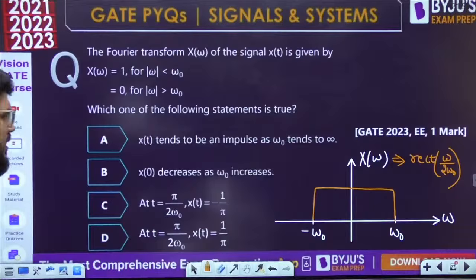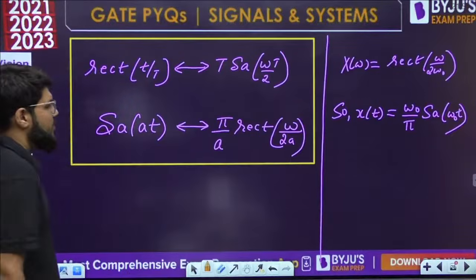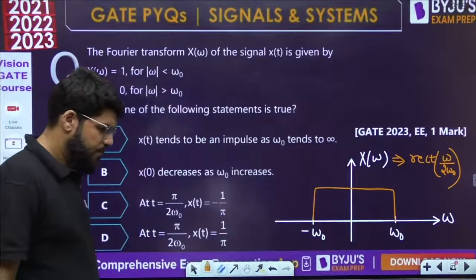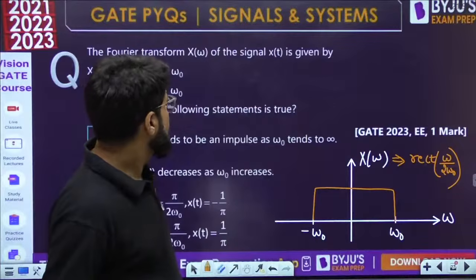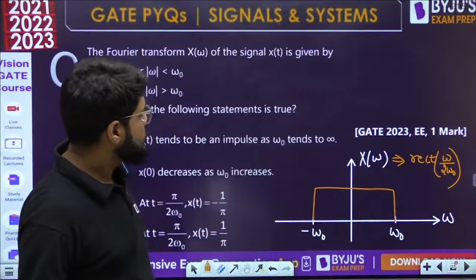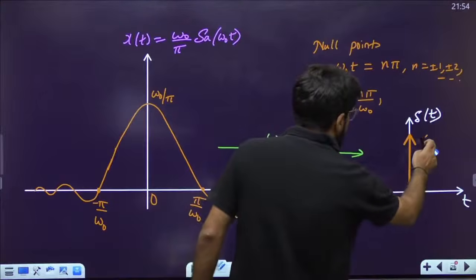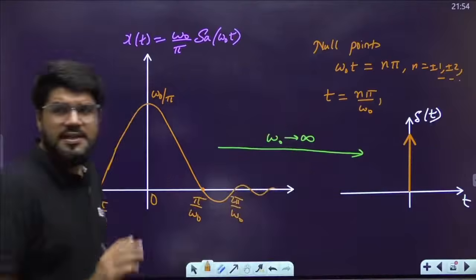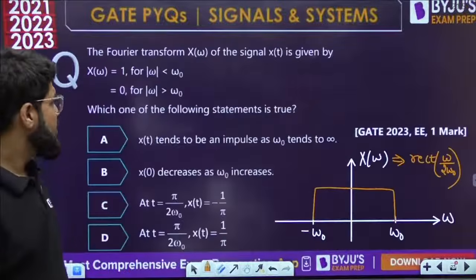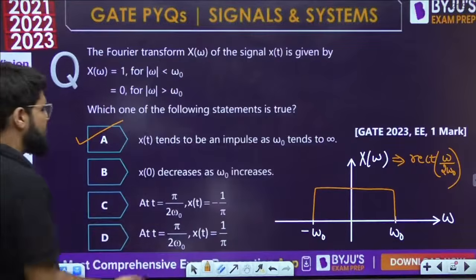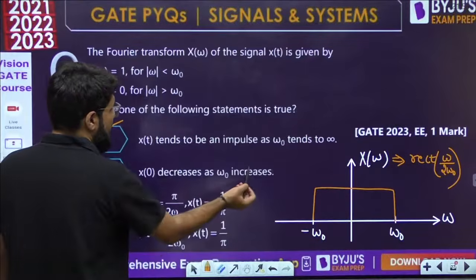It represents definitely an impulse. Area we might have to calculate, but that's okay. It is at least an impulse. Chalo. Next, so A option itself is correct. It is a true statement. X naught, see, ये साफ दिख जाएगा. X naught decreases as omega naught increases.